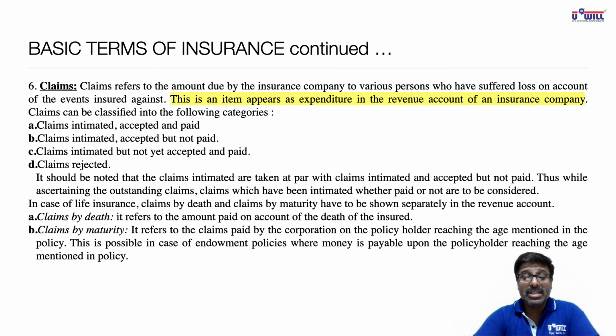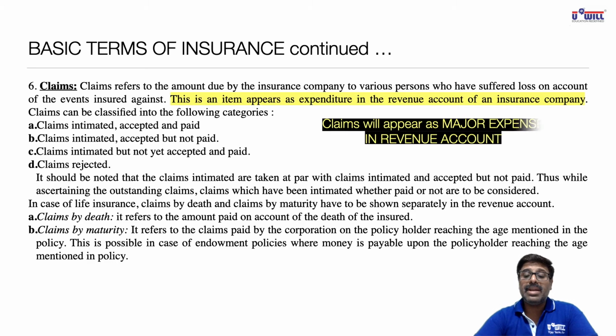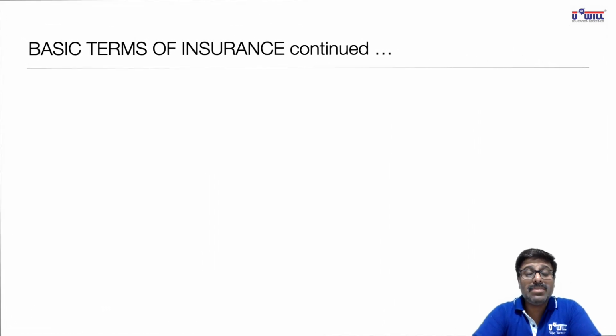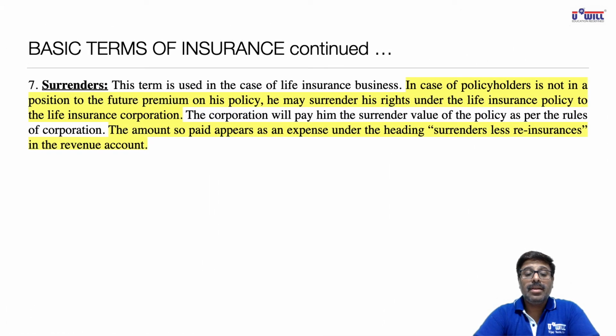Anyway, you just note down this yellow highlighted part that this is an item that appears as an expenditure in the revenue account of an insurance company. So claims will appear as major expense in revenue account. Now, seventh term, surrenders. This term is used in case of life insurance business only.